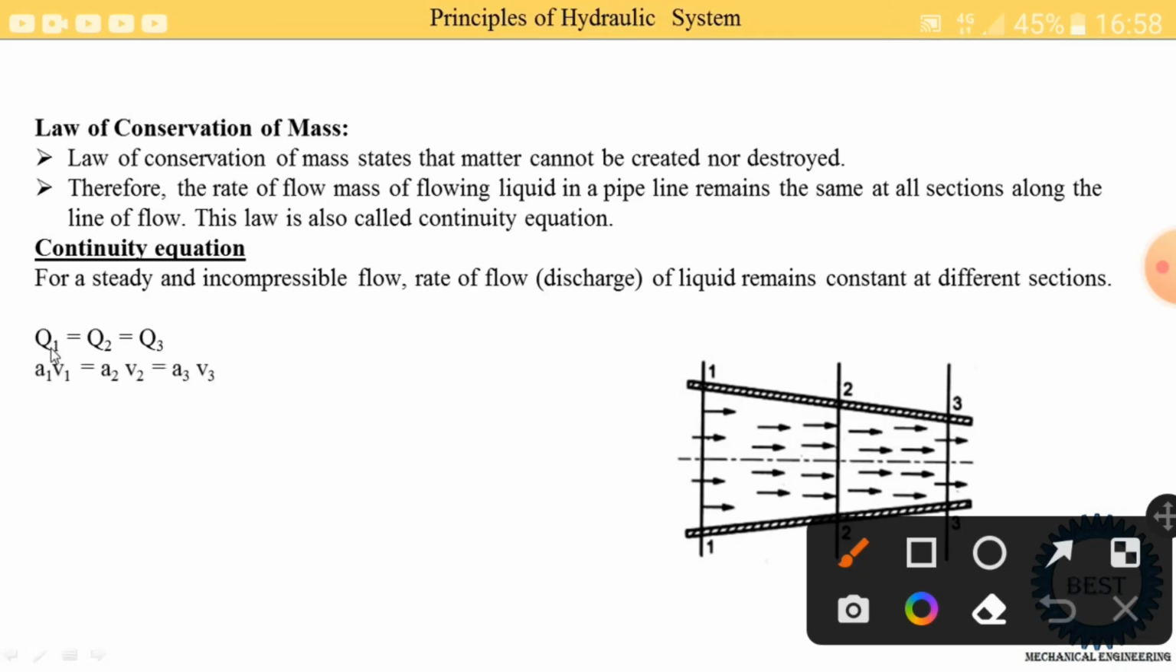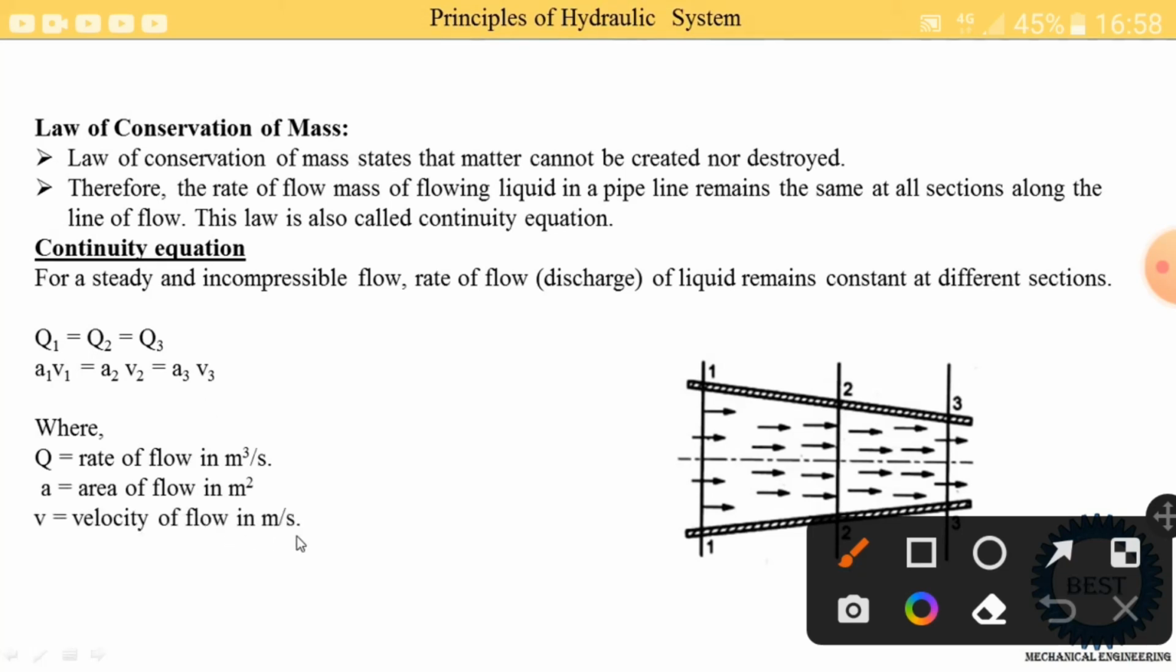Q is also written as area times velocity. So Q1 is replaced by A1 times V1, Q2 by A2 times V2, and Q3 by A3 times V3. Where Q is the rate of flow in meter cube per second, A is the area of flow in meter square, and V is the velocity of flow in meter per second. And what is the 1? 1 means at section 1, 2 means at section 2, and 3 means at section 3.